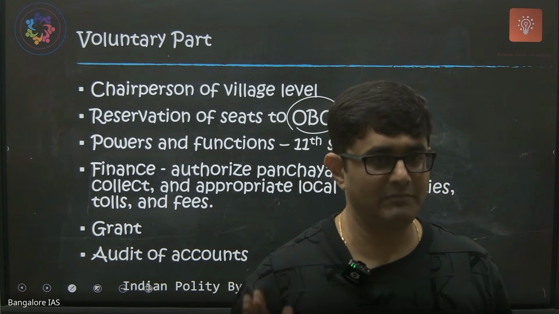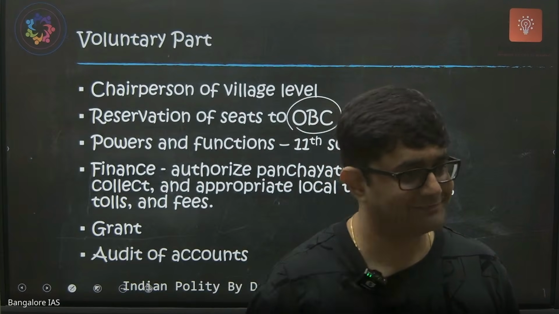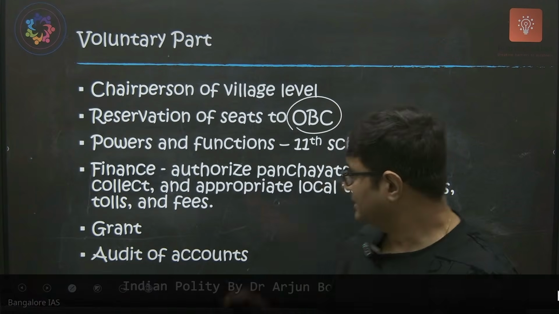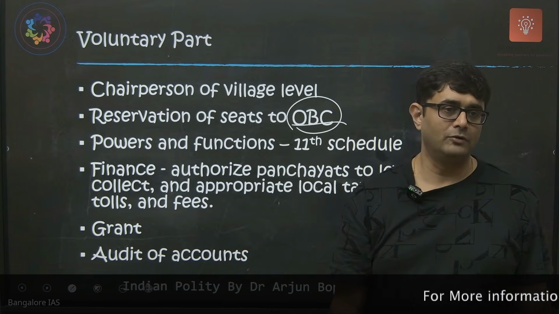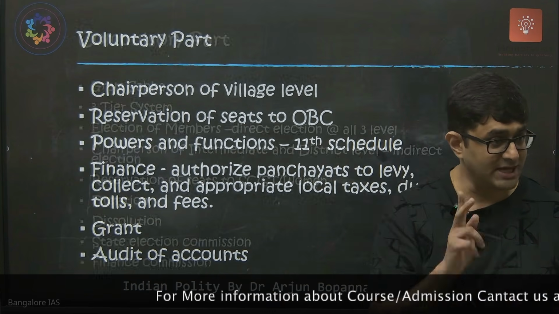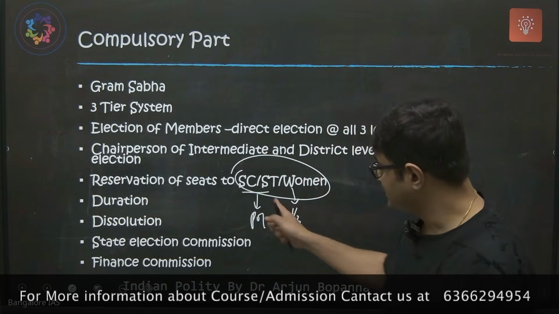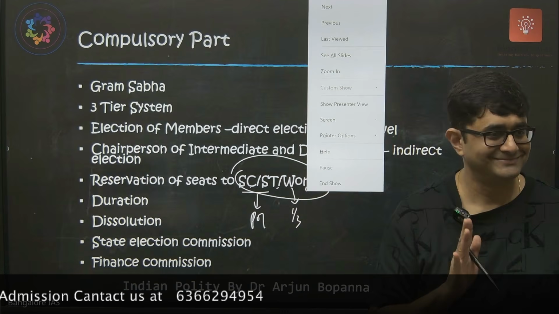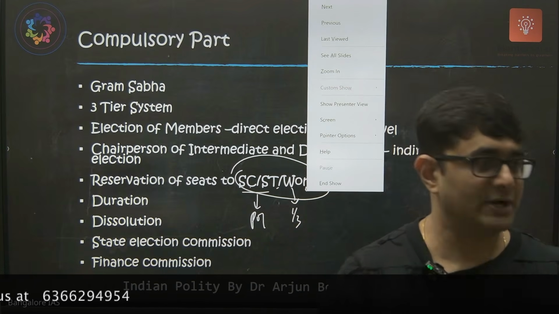One-third is compulsory for women; they can give more, but the minimum is one-third. OBC reservation, if they want, they can give; if they don't want, they don't have to. So every state has now enacted a law which gives reservation for SC, ST, with no choice in that. What did you understand from this?